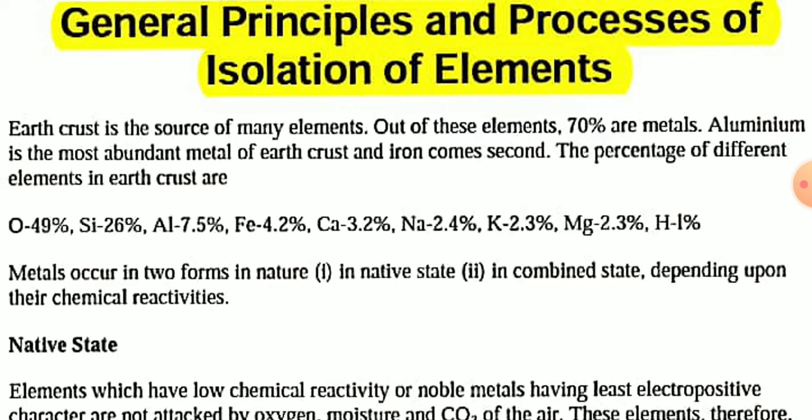Metals can exist in two forms in nature. One is in native state or free state, and another is in combined state, depending upon their chemical reactivity.